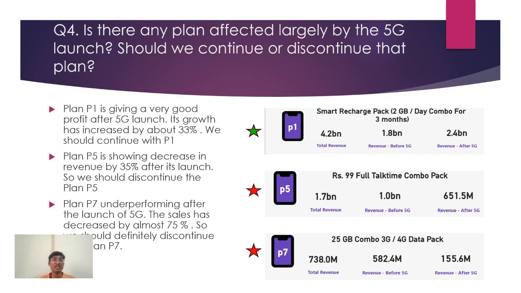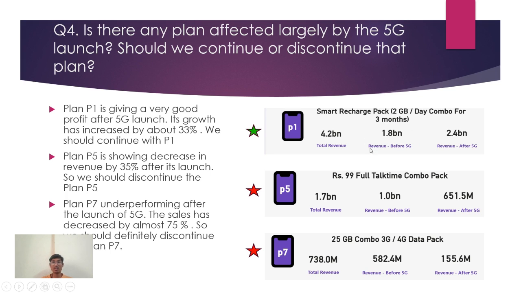The fourth question is is there any plan affected largely by the 5G launch? Should we continue or discontinue that plan? After comparing the data of before and after the launch of 5G, we can see that this is plan one, which is performing well.